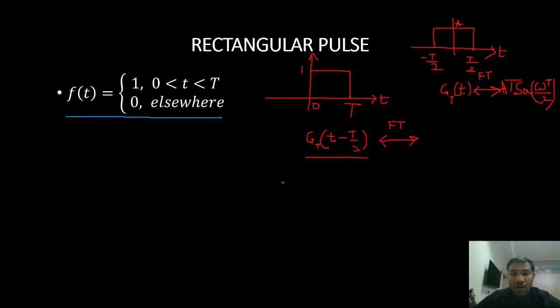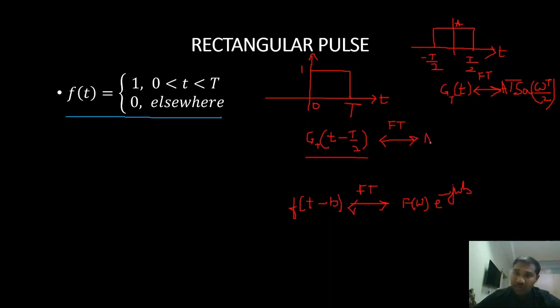According to the time shifting property, what will be the Fourier transform of f of t minus b? The Fourier transform of f of t minus b will be equal to F of omega into e power minus j omega b, right? So we are just introducing a phase factor.